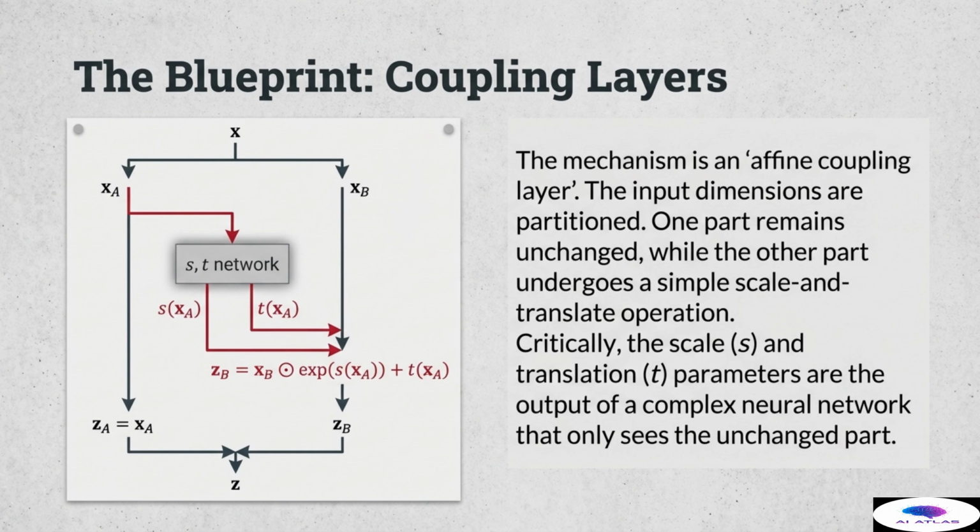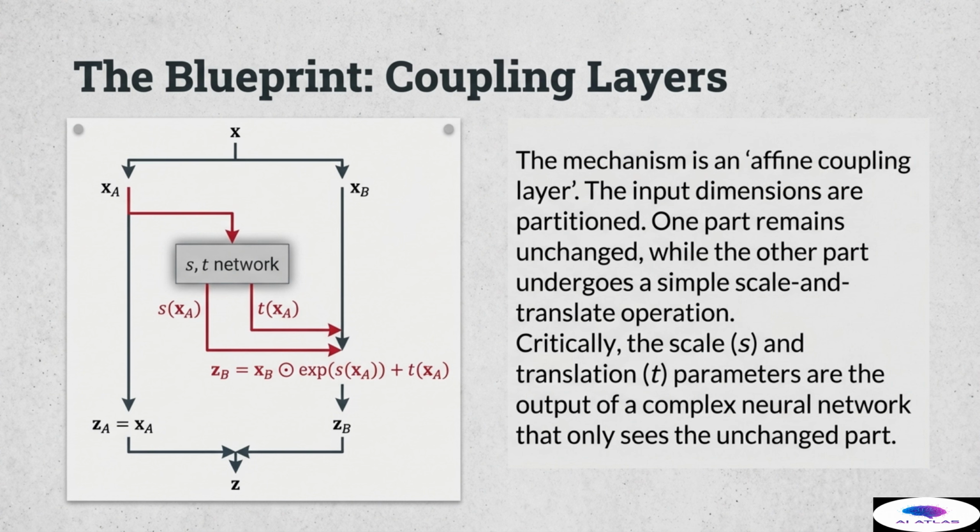The key strategy employed by this layer is simple but revolutionary. Input dimensions are strictly partitioned. Let's take our input data vector x and split it into two distinct halves, x sub a and x sub b. The first half, x sub a, is the privileged half. It remains completely unchanged and becomes z sub a. This is a crucial design choice. The second half, x sub b, is the part that undergoes transformation to become z sub b. This transformation is a straightforward scale and translate operation.